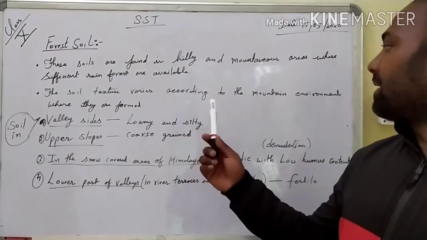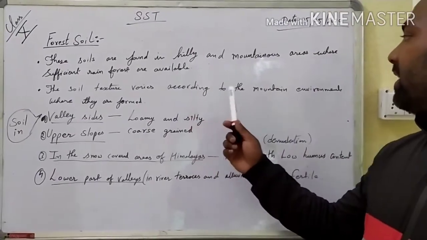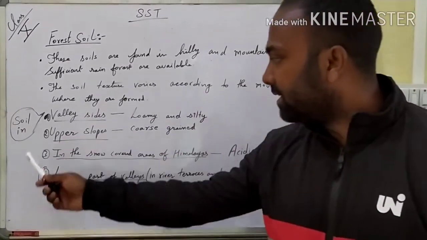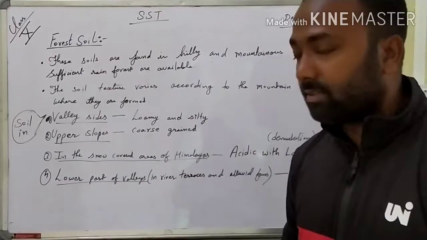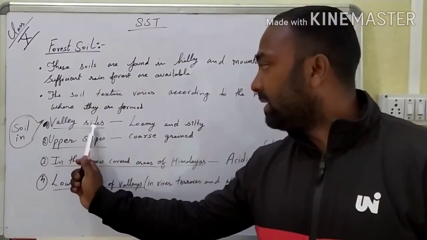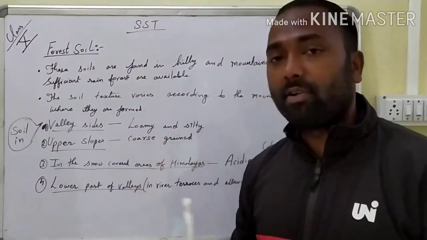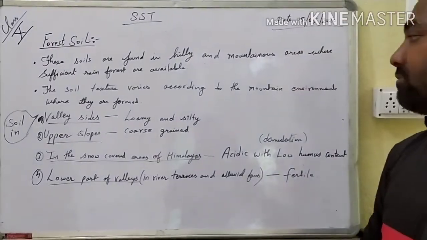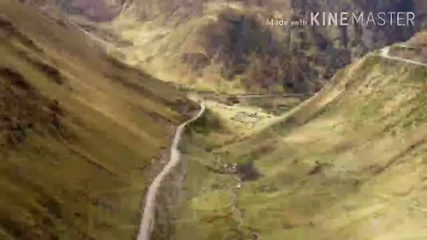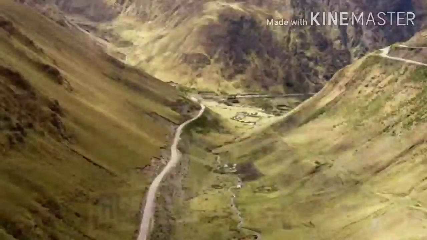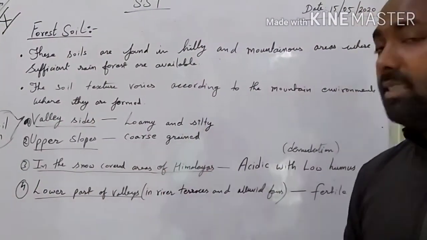Okay, now as I said that the soil texture varies according to the mountain environment, which is explained in this part. Now let us see this. The first one is soil found in the valley side. Now what kind of soil is found in the valley side? It is loamy and silty. The soil type which is found in the valley side is loamy and silty.